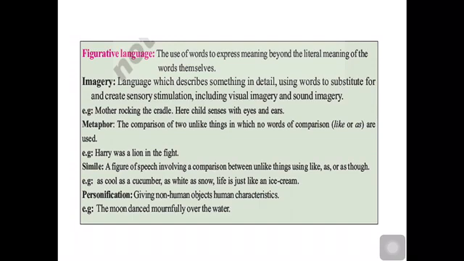Okay, so have you understood the figurative language that is usually used in the poem? Here also we have seen in My Mother the imagery that is being used. You have seen the auditory imagery which is used in the first stanza, the olfactory imagery that is used in the second stanza, and the visual kinesthetic imagery that is used in the third stanza. Okay, now let us look into the comprehension of the poem.